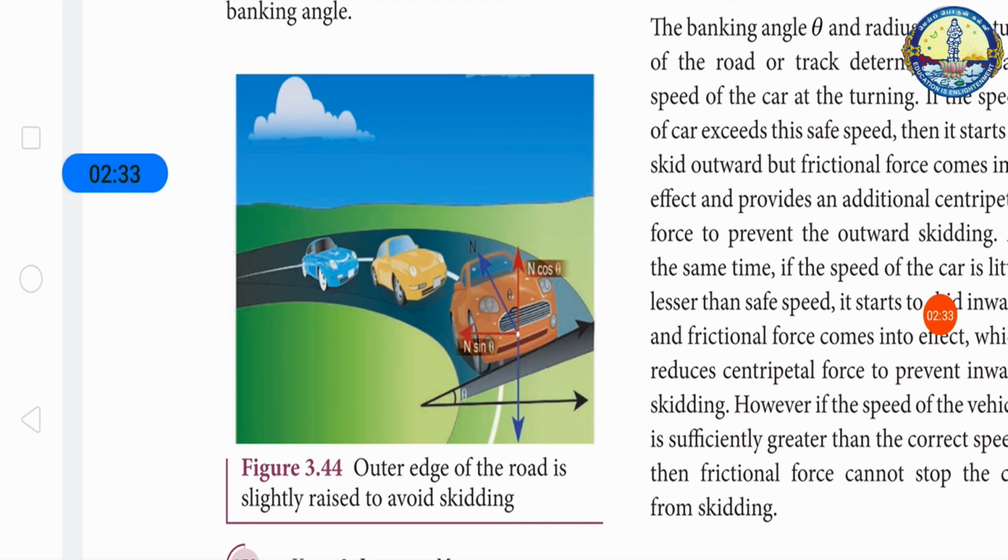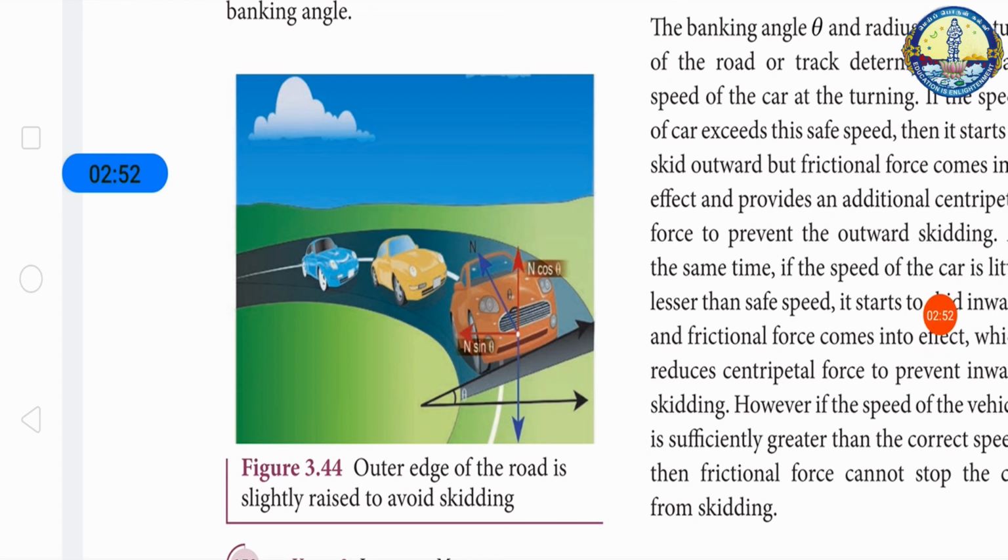This is called banking of roads or tracks. Introducing an inclination, the angle is called the banking angle. Now let the surface of the road make an angle theta with the horizontal surface. Then the normal force makes the same angle theta with the vertical.